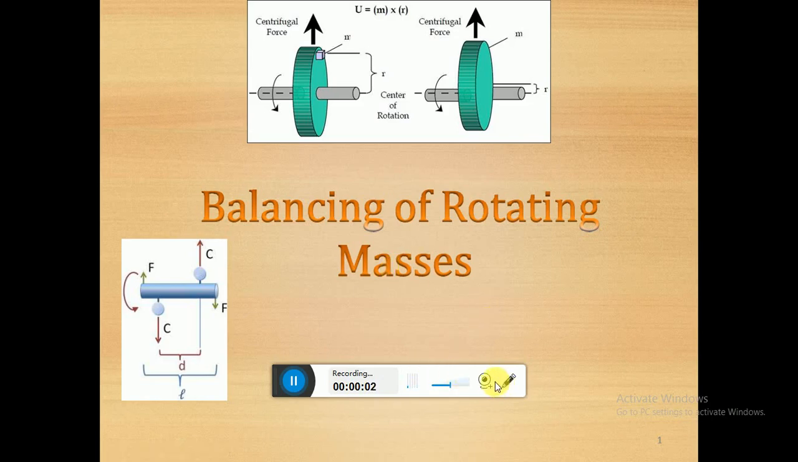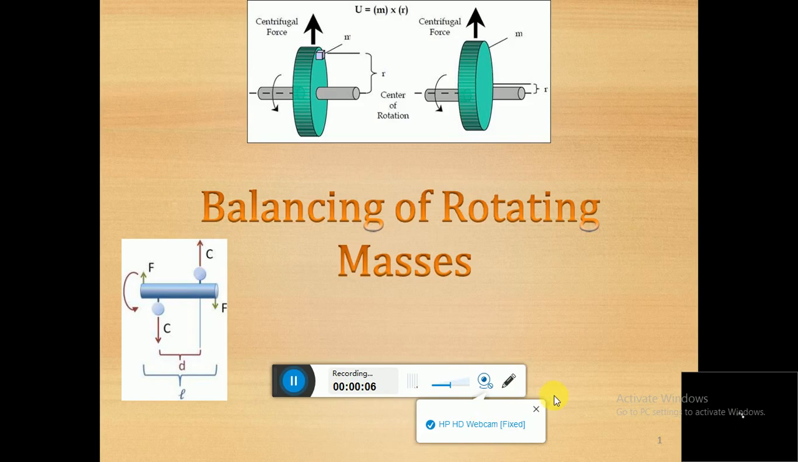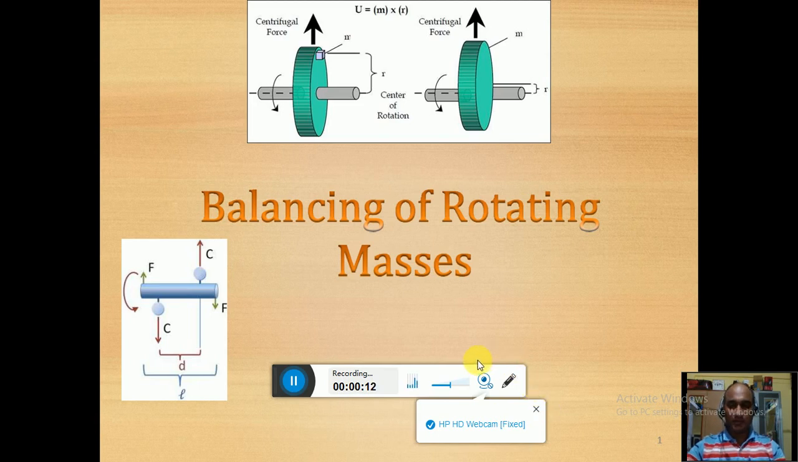Hello friends, in this video lecture we are going to learn about the balancing of rotating masses. So first of all, the thing that comes to our mind is why we need the balancing of the rotating masses or balancing of reciprocating masses. Reciprocating would be taken later. So first of all we are going to learn about the rotating masses.